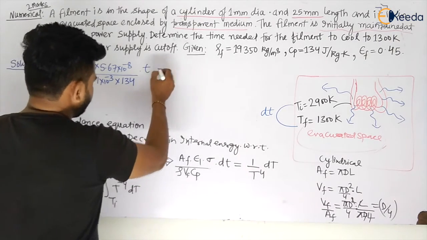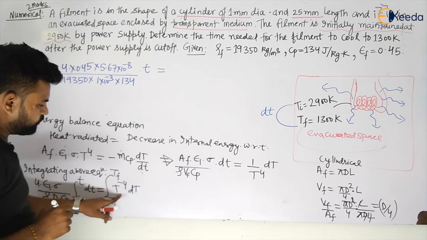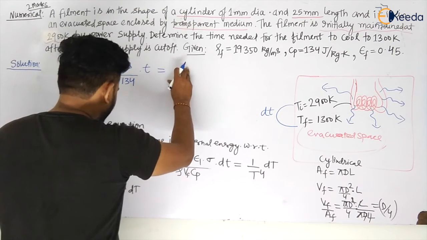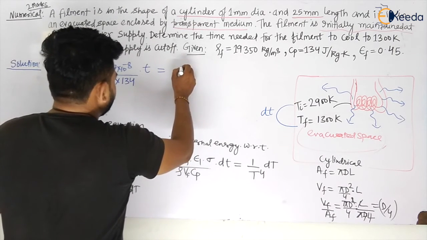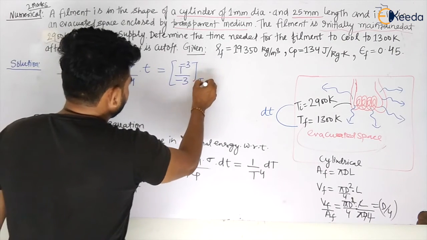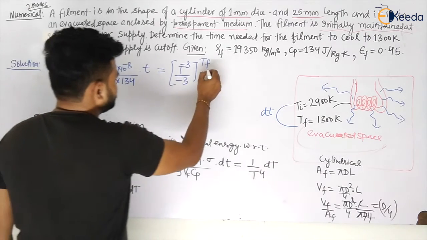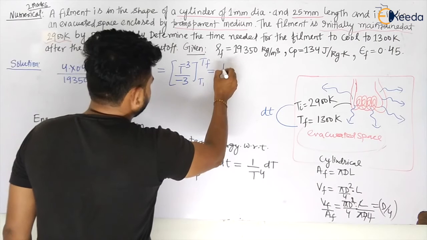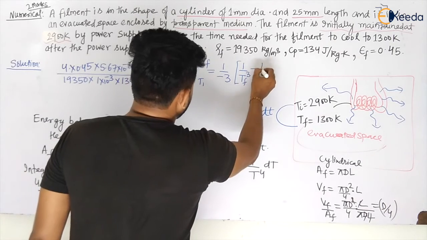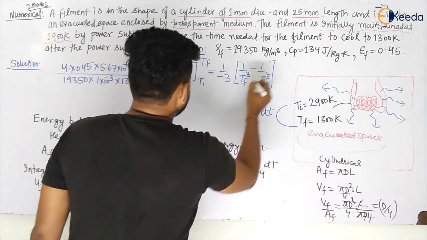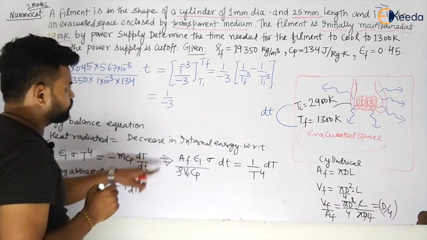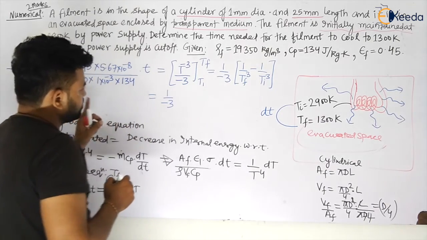So this will become equal to the integral of t to the power minus 4. I am integrating t to the power minus 4 plus 1 divided by minus 4 plus 1. This will become t to the power minus 3 divided by minus 3, from t initial to t final, my dear students. And I will have this value: 1 by minus 3, I am taking out, 1 upon t final to the power 3 minus 1 upon t initial to the power 3. So this is minus 4 plus 1, minus 3 divided by minus 3.